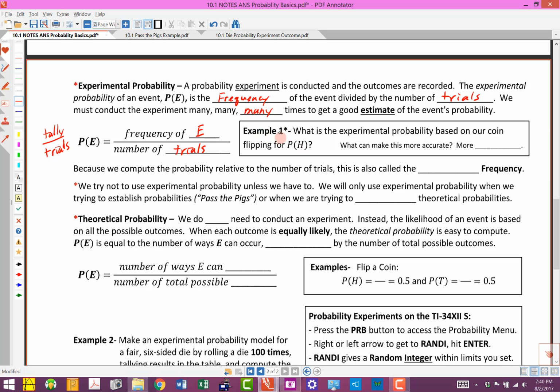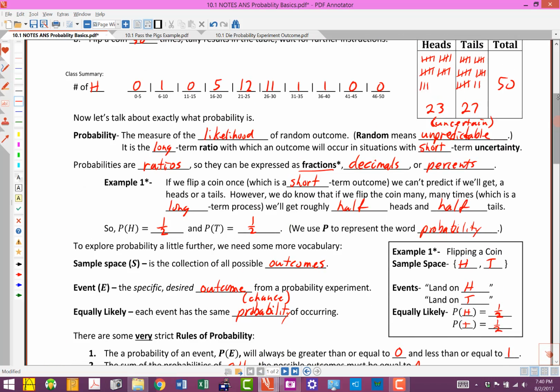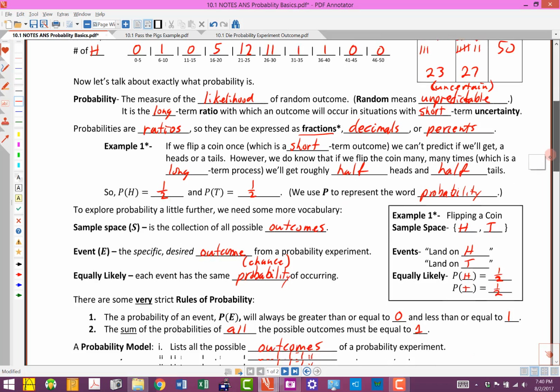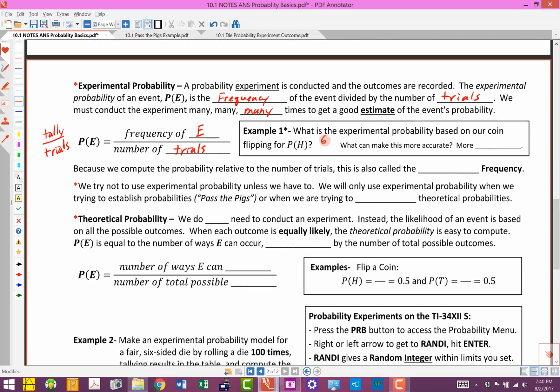So one star here says, what is the experimental probability based on our coin flipping for the probability of heads? So if we come back here, now I'm going to use the one that I did. It's this one right here. So if we were to compute the experimental probability of getting a head on this one, the tally for heads was 6, the number of trials was 10, so we'd do 6 out of 10, and we'd write that down for our experimental probability. So we're going to do 6 over 10.